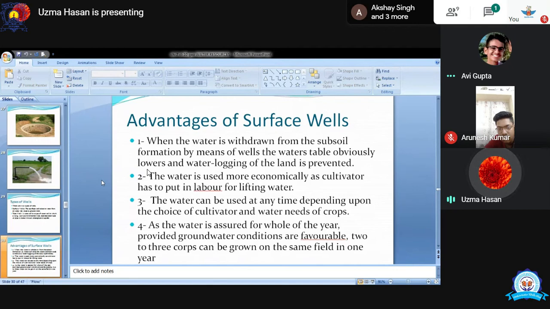And if we are talking about the whole year, the surface well is also a favorable condition for water availability the whole year, because surface water जो होता है इसका पानी बहुत जल्दी सूखता नहीं है.